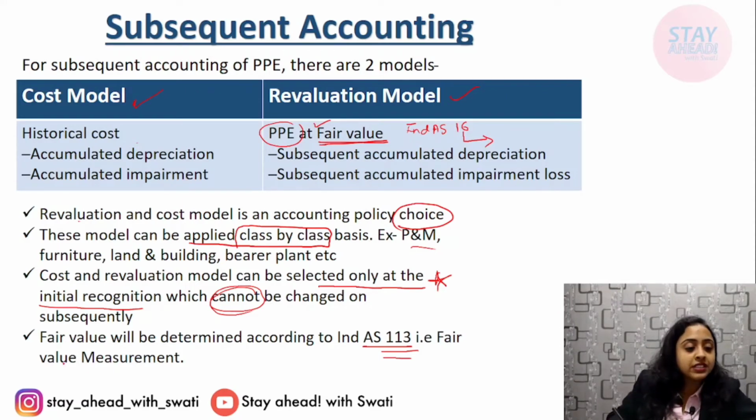Okay, so what is written here? Fair value under revaluation model will be determined according to Ind AS 113, that is fair value measurement. I hope this is pretty clear. In case you have any doubt, please comment down below. I will definitely try to answer them as soon as possible.